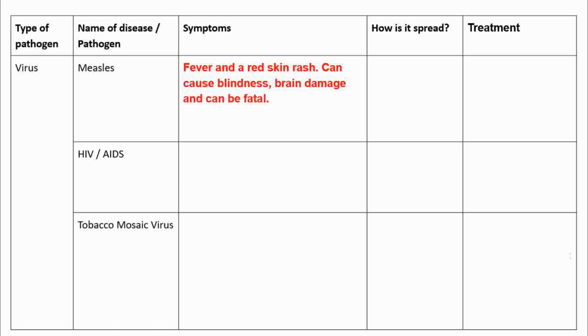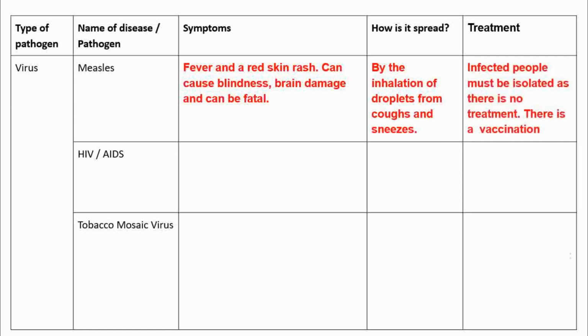All right. You've seen people with measles before, I assume. All right, so it's that fever, that red rash, and it can lead to actually damaging your brain, and sometimes can be fatal as well. It can cause death, okay? Now, it is spread through droplets, all right, from coughs and sneezes, and you can be vaccinated against it. So there's vaccines out there, an MMR, measles, mumps, and rubella vaccine, all right? Or the person who has the disease can also be isolated.